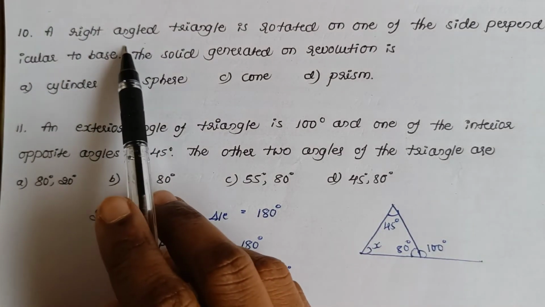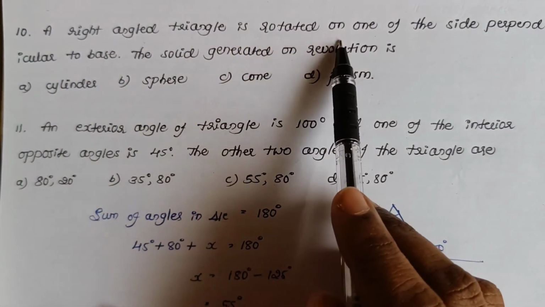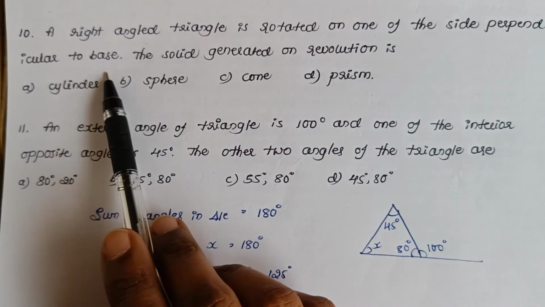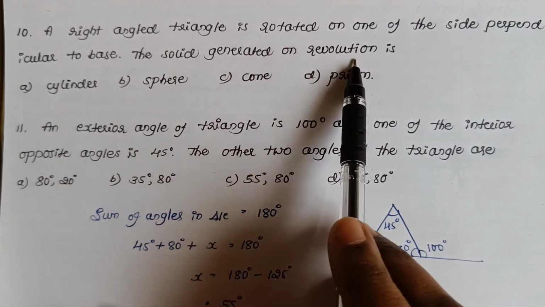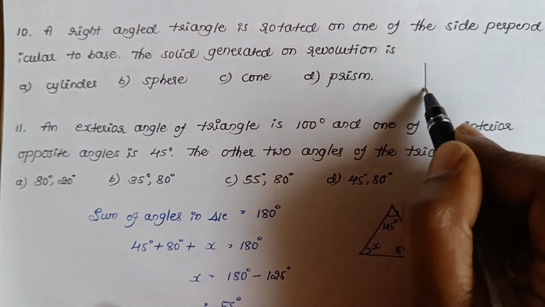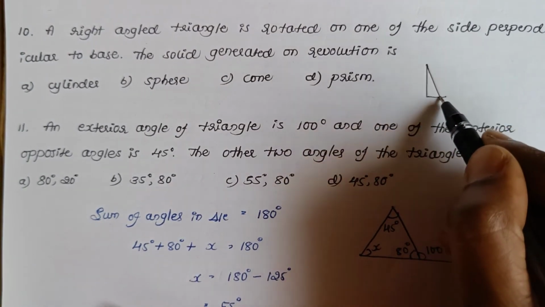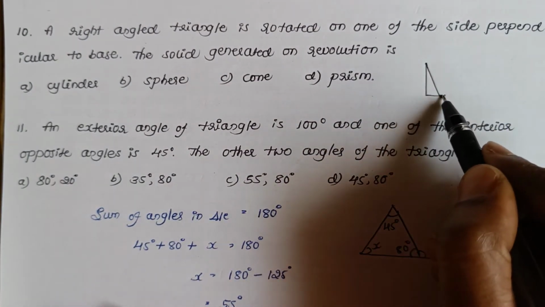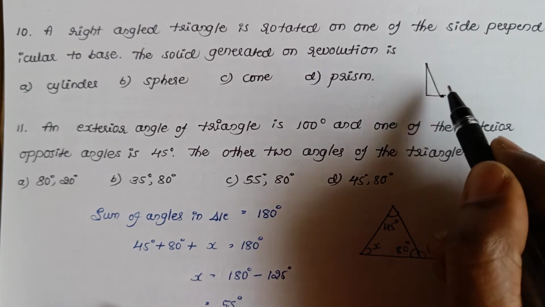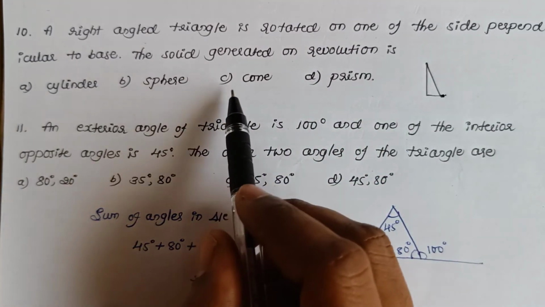Next one, the right angled triangle is rotated on one of the side perpendicular to base. The solid generated on revolution is. So here, the right angled triangle, you are rotating on this side. When you rotate this, you get a cone.